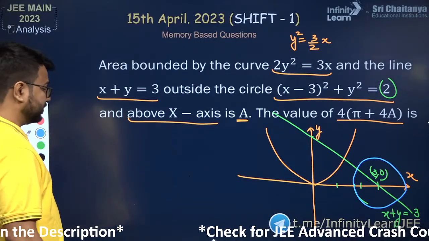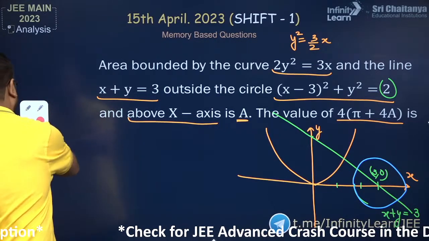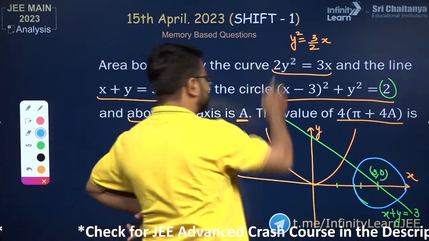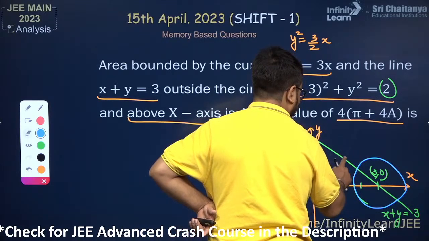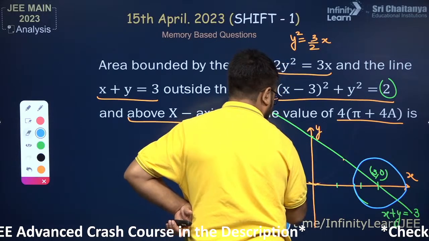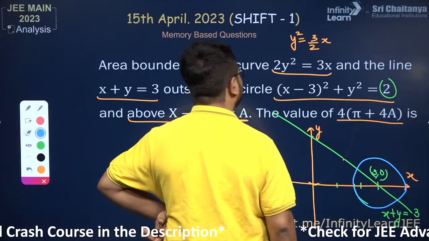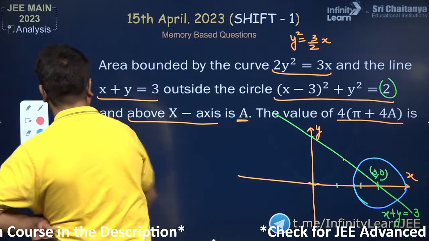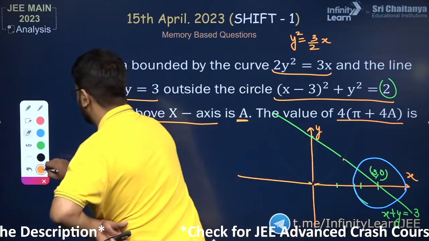One thing, I have made an error over here. The y square equals 3 by 2x will not be a parabola like this diagram, and you have not told me about that. This parabola will not be like this. So which type of parabola? It will be opening its mouth towards the x-axis. Thank you.